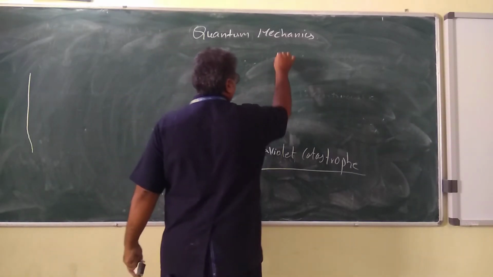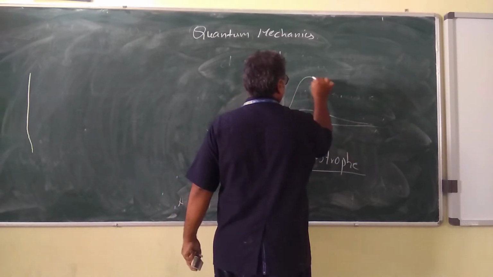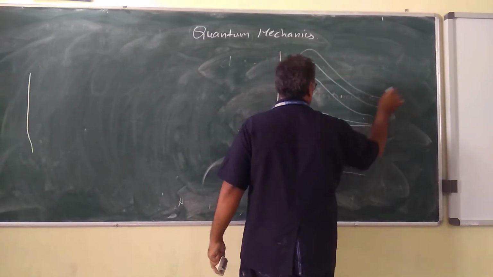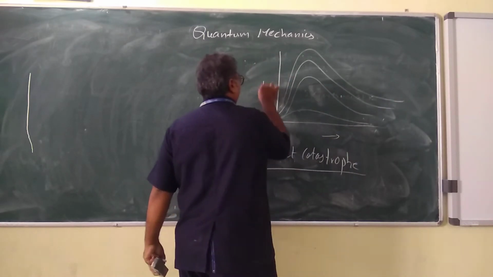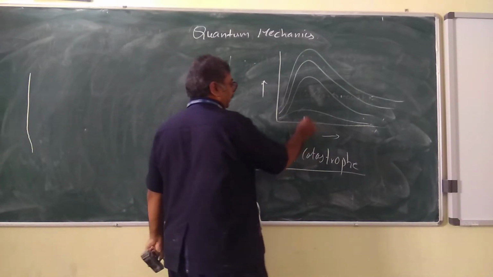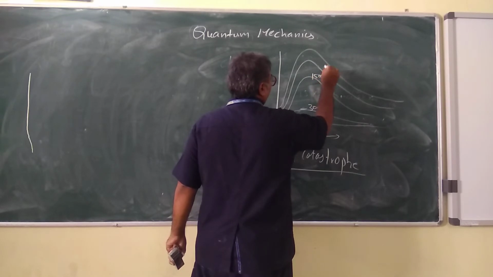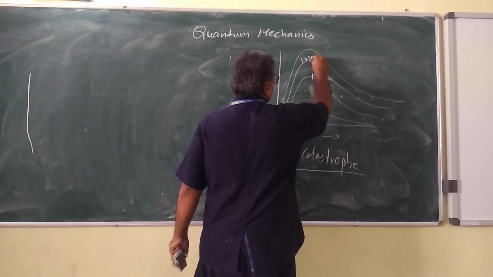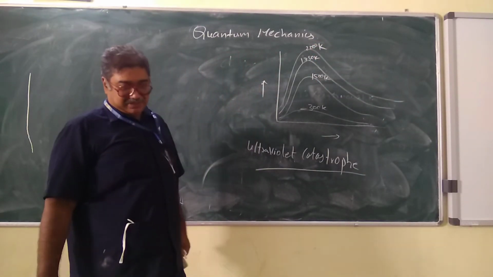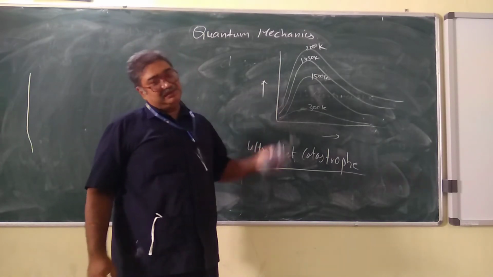Let us say this is the energy distribution, and this is the temperature. This is a constant temperature, like you have 300 Kelvin, then 1500 Kelvin, 1750 Kelvin, and 2000 Kelvin. So at fixed temperature, the variation of intensity with respect to energy is represented in the graph.